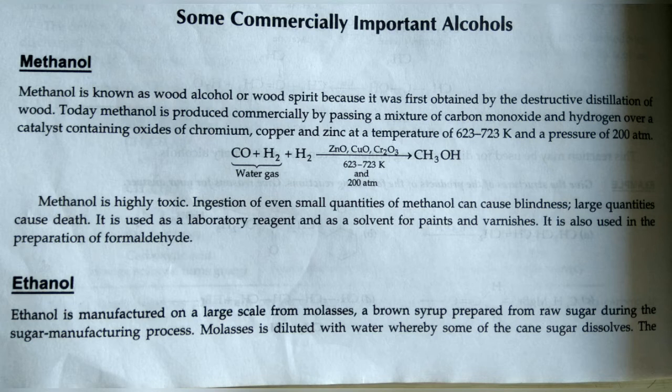Number 1, methanol. Dear student, methanol is also known as wood alcohol because it is prepared from the destructive distillation of the wood. Commercially it is prepared from carbon dioxide and hydrogen in the presence of zinc oxide, copper oxide and chromic oxide. Temperature is already specified. You can see in the reaction already given over here, and we can obtain methanol.